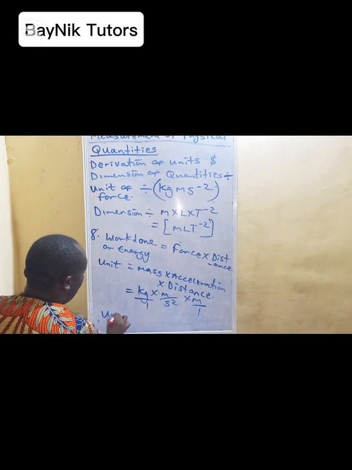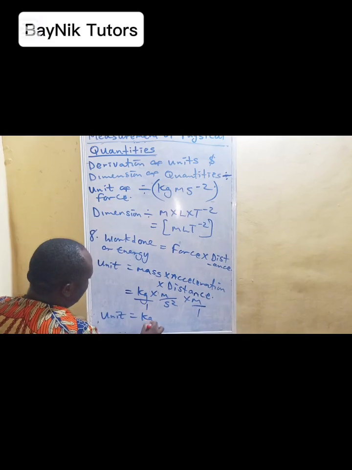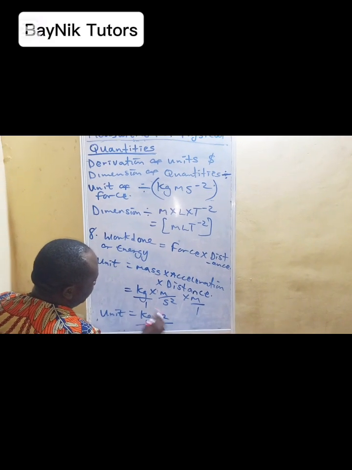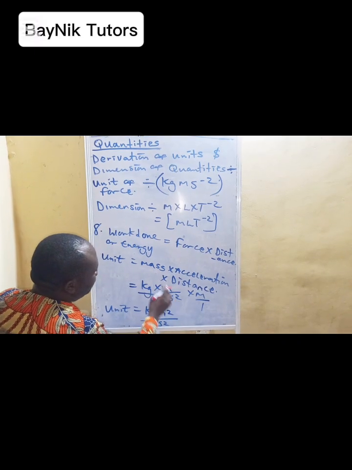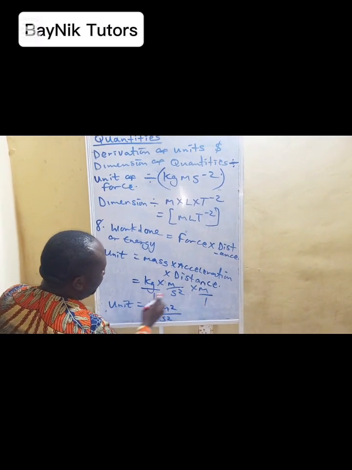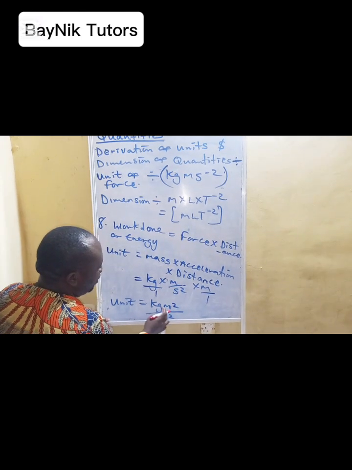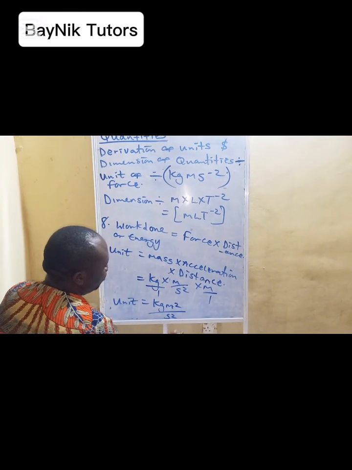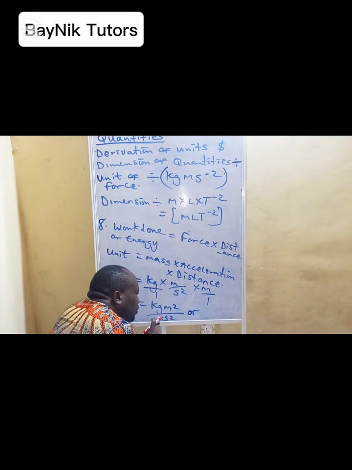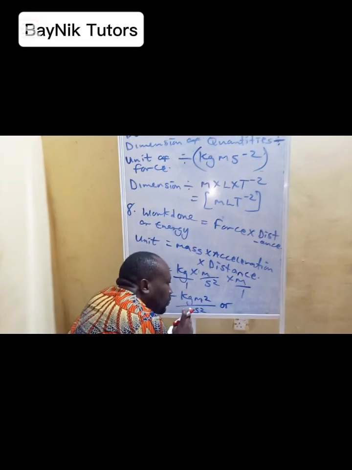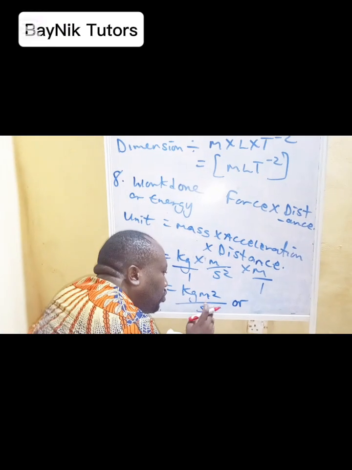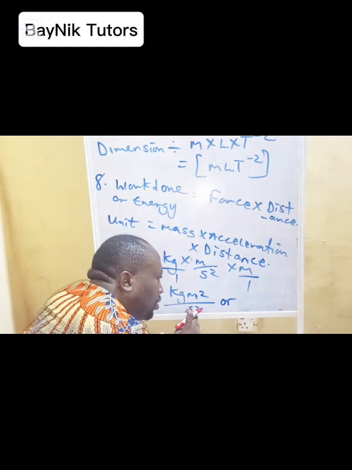So at the end, the unit is equal to kg times m times m, that's kg m square over s square. The moment a denominator has a power, for it to become a numerator, the power of that denominator base will be negative.